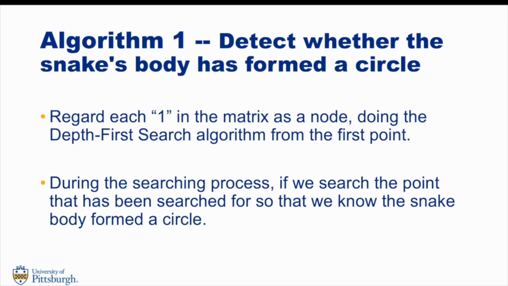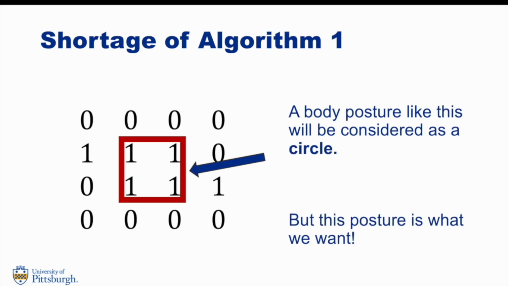Our first try is to regard each 1 in the matrix as a node, and do the depth-first search algorithm from the first point. During the searching process, if we reach a point that has been searched before, we know the snake body has formed a circle. However, there is a shortage in this case, as we can see from the slides. A body posture like this can be considered a circle by our algorithm, but this posture is what we want, because we want the agent to learn how to fold its body.